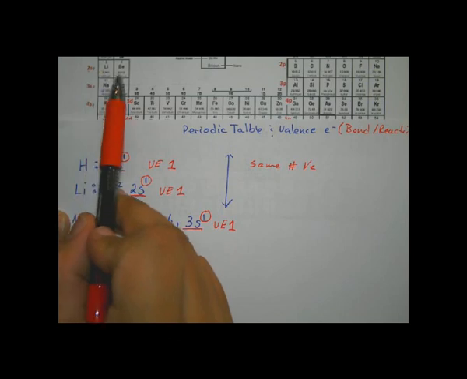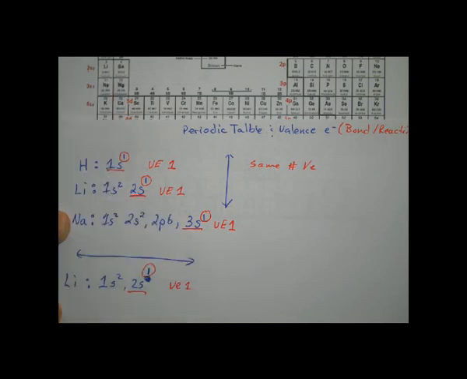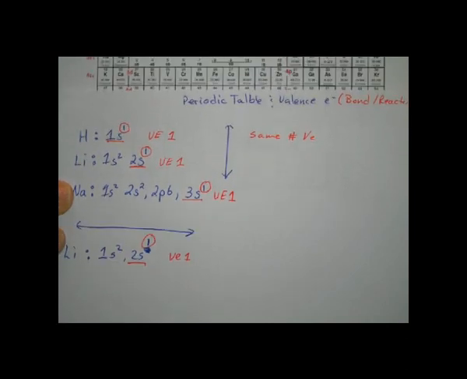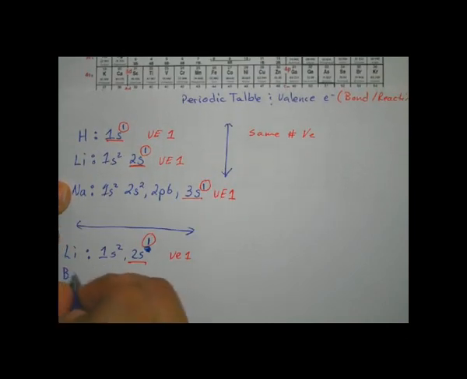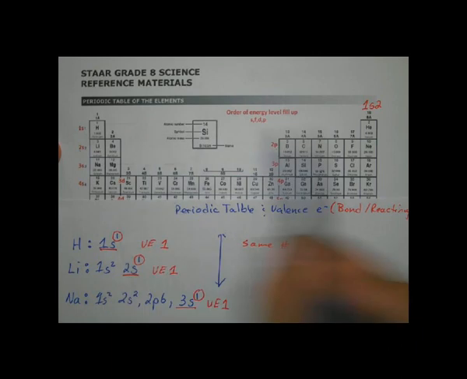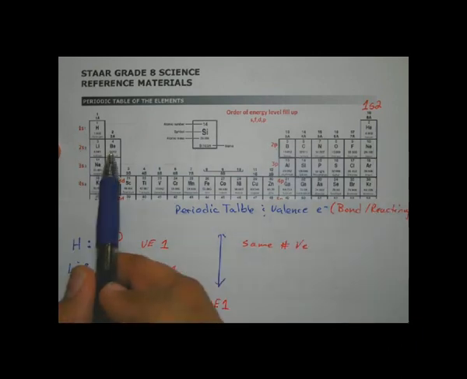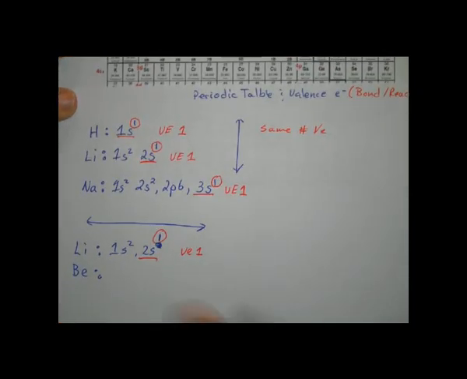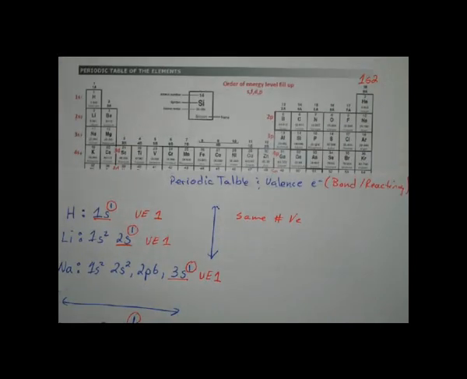We're going to go to the next element, Be. Okay? Let me move my paper up some more. Now, if we look at Be, it is 1s2, 2s2, right? But where is it in the 2s? It's the second one, right? So the highest energy level is 2 again, but this time we have 2 electrons. So Be has 2 valence electrons. Okay? Now, let's keep going across.